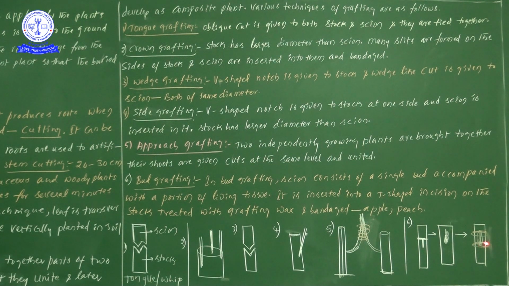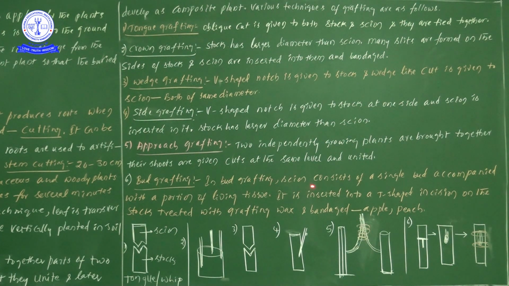Otherwise, if you do not tighten it, the inserted single bud has chances to fall down. That's why we are tightening it with a rope. This stalk supplies food materials to the single bud. Later this single bud grows as an independent one. If you bring this single bud from any other plant, later we can see the development of both the stalk as well as the scion, living together independently. So that is the point of view for bud grafting.